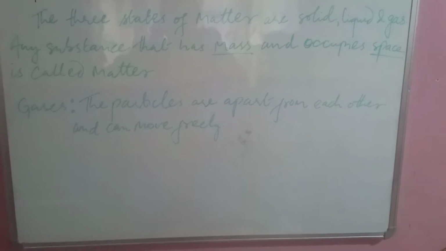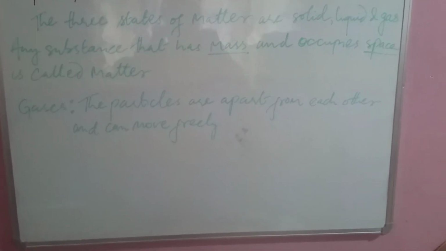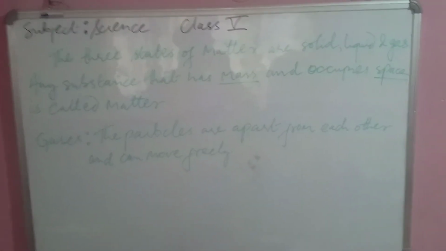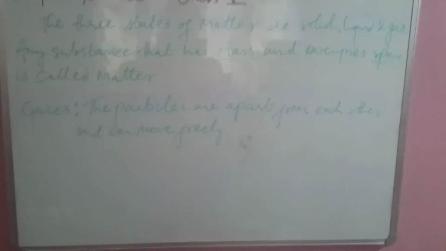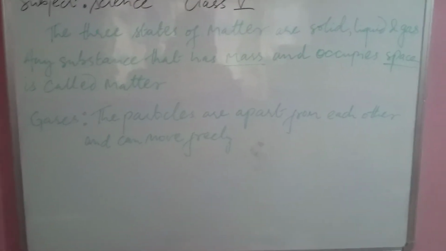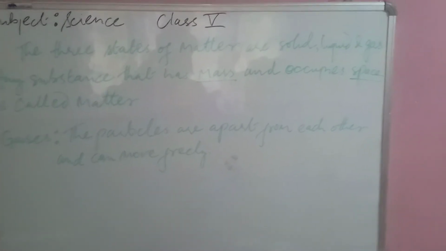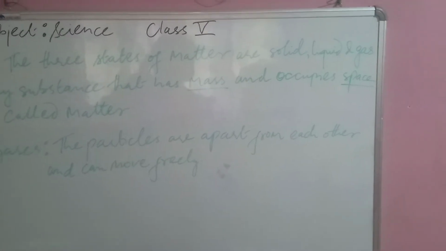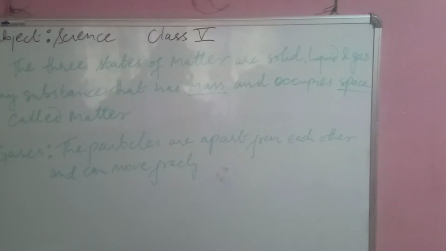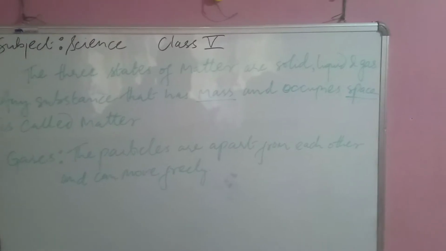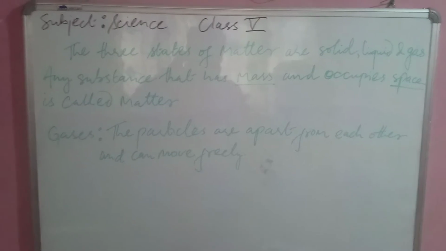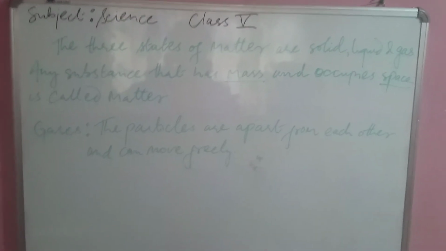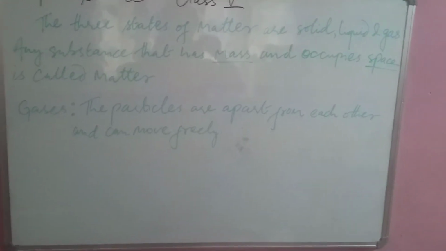And in gaseous form, the particles are apart from each other and can move freely and occupy all the space available, which means the particles present in the gas are not tightly packed or closely attached to each other. They can move freely and can occupy all the available space present. So these are the three states of matter.